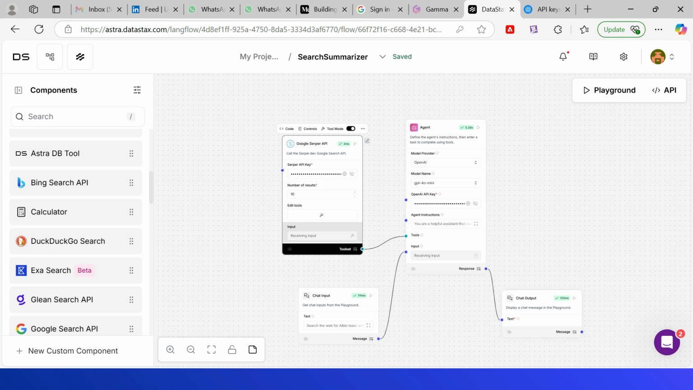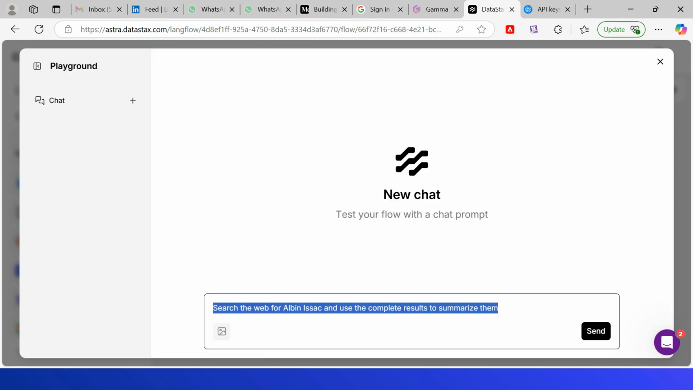Now we should connect this as a workflow: the agent's tools connected with this Google Serper API, then chat input providing input to the agent, chat output component receiving the output from the agent. Now our workflow is ready. Let us quickly test. We can use the playground or the API to test it. Let me go with playground. Now let me enter some input.